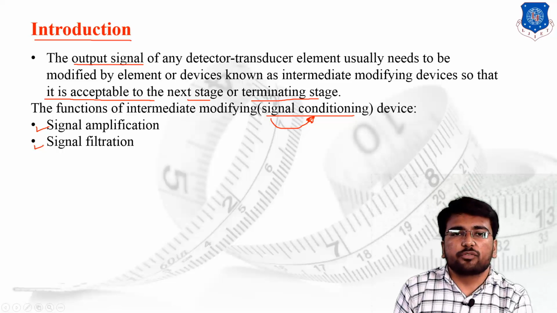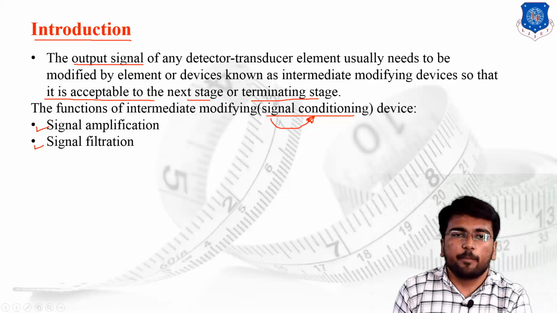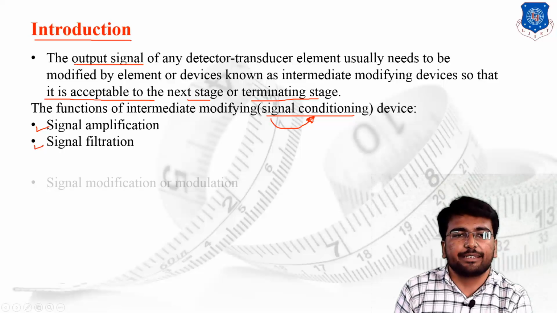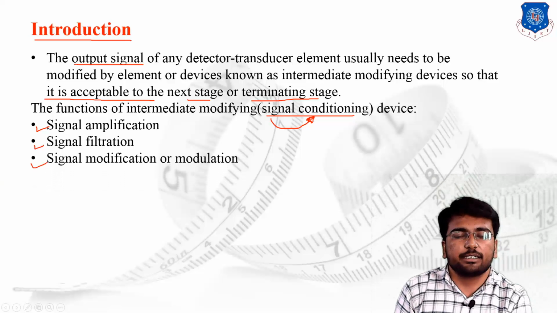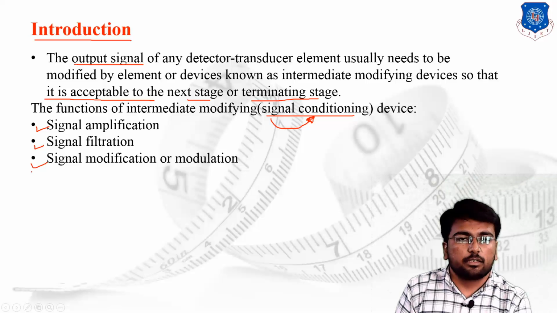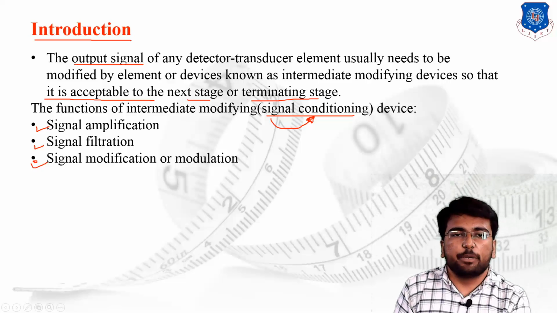If some sort of noise has been added, then we are supposed to filter that noise, to separate our basic signal from the noise level, and we can use the signal filtration devices. The third one is signal modification or modulation.